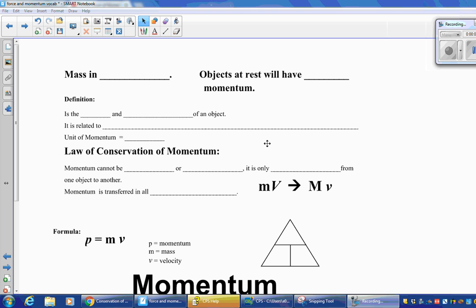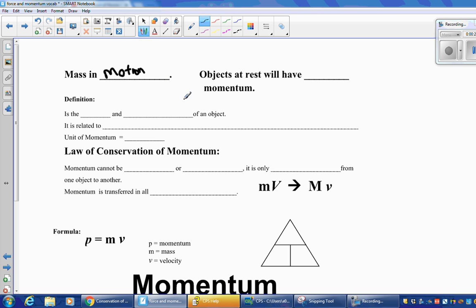Force notes. This is momentum. All right, so go to the flap that has momentum in there, and let's do this real quick. What you need to know about momentum is that it is mass in motion. So this is kind of like the inertia of motion. Think about it like that, the inertia of motion. Something in motion is going to want to stay that way.